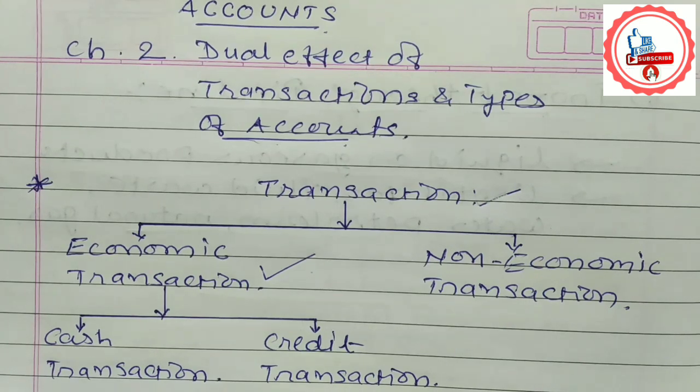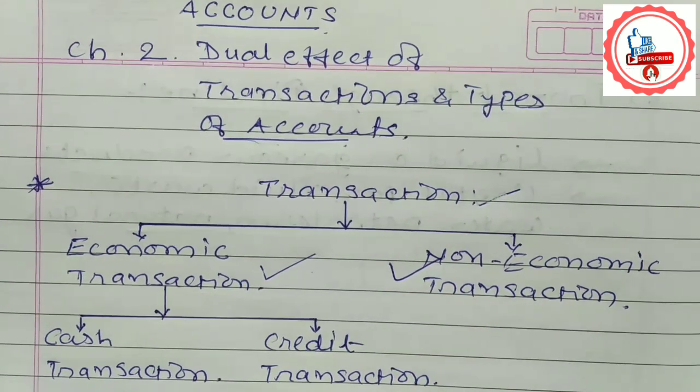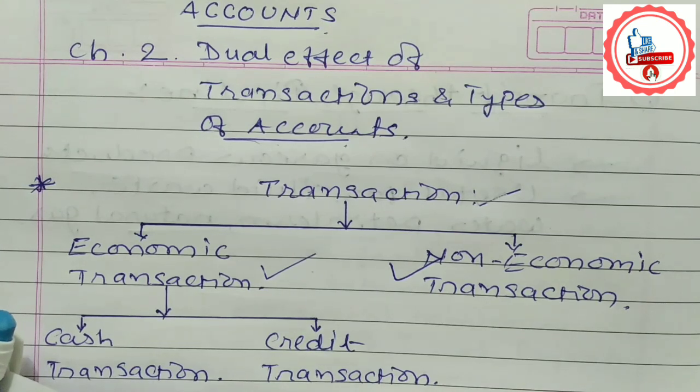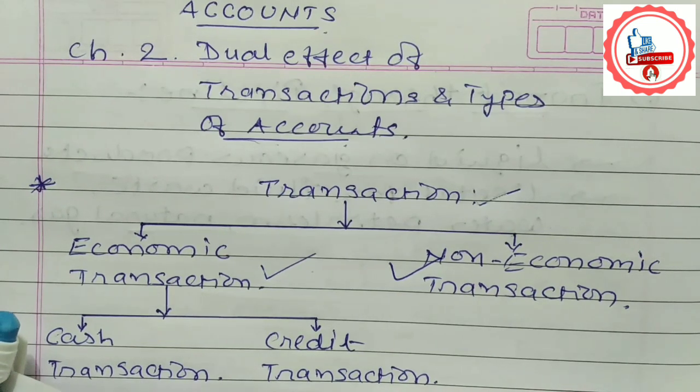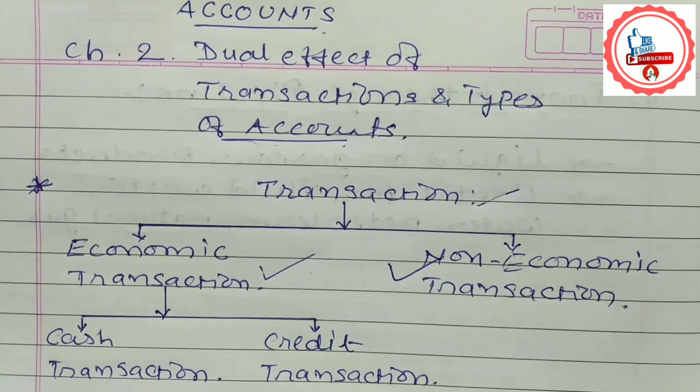So students, what about non-economic transaction? Those transactions in which money is not exchanged, or in which things are exchanged that cannot be measured in terms of money, are called non-economic transactions.